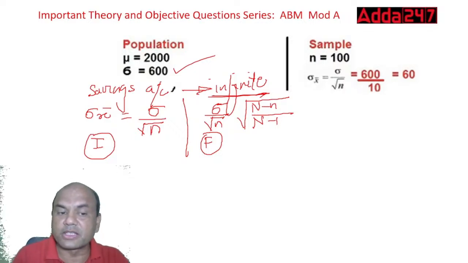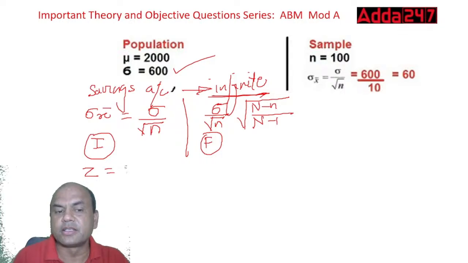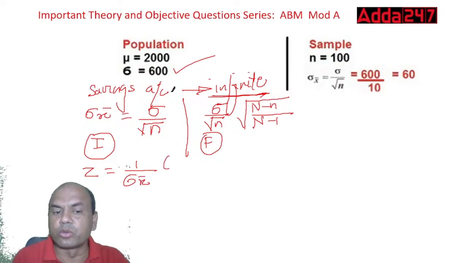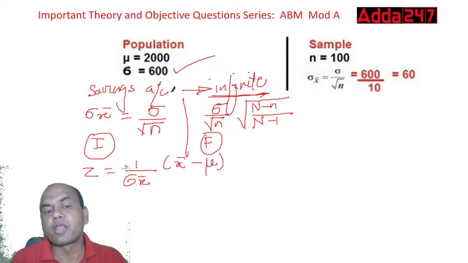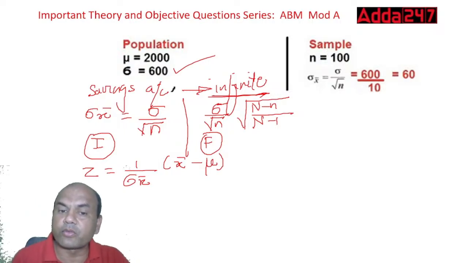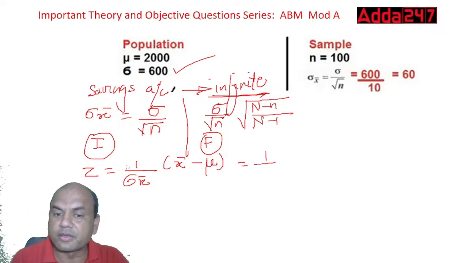Now the next formula which we get is Z. How to find out the Z? See, the Z formula is like this. Z equals 1 upon sigma x bar, this sigma x bar means standard error, into x bar minus mu. Now what is sigma x bar? Sigma x bar is what you have just got, so 1 upon 60 into, what is this x bar?